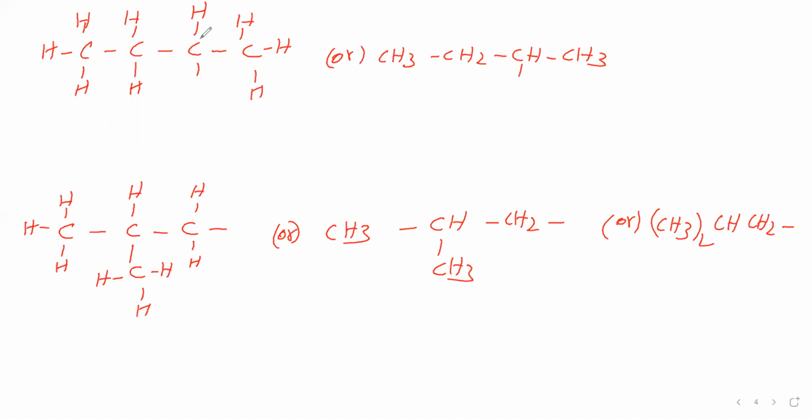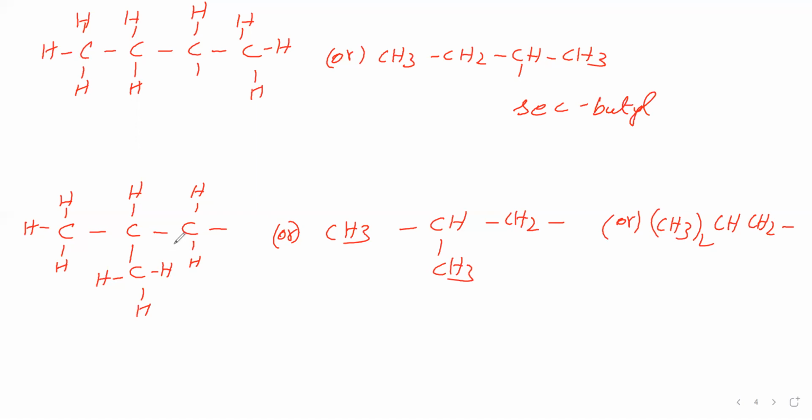Now, in this case, this carbon is looking for another atom to make a bond. This carbon has two other carbons directly linked with it: this carbon directly linked, and this right side carbon also directly linked. Therefore, this carbon is called a secondary carbon. Then four carbon atoms are there, therefore but and yl. Secondary butyl we can say. This secondary represents this carbon.